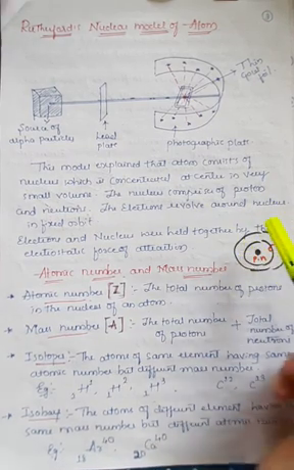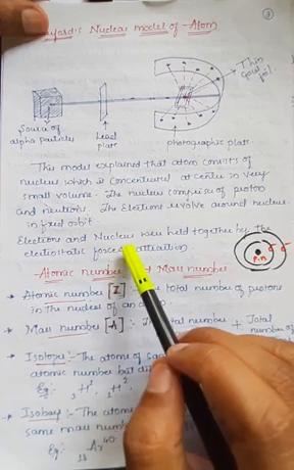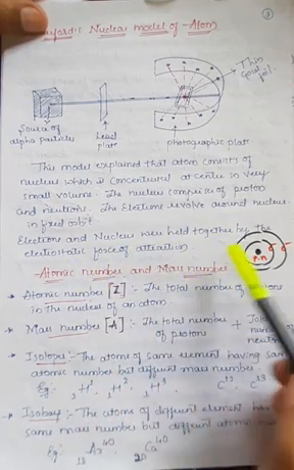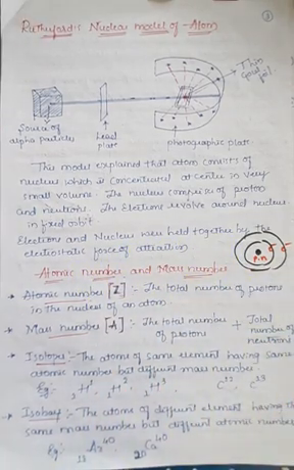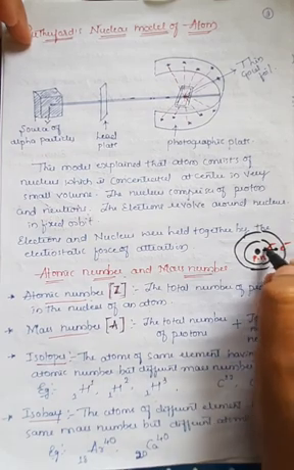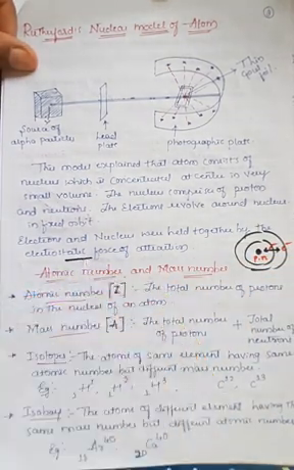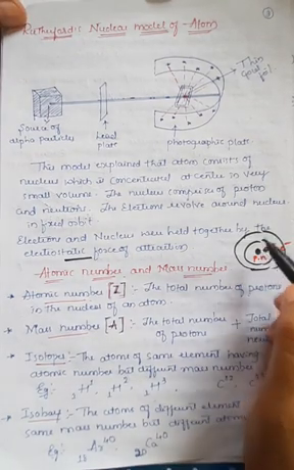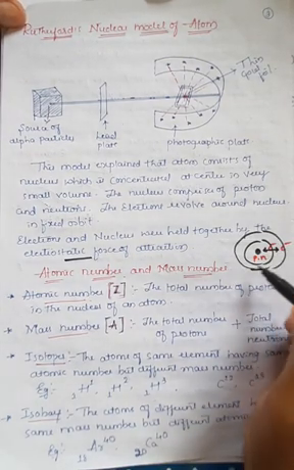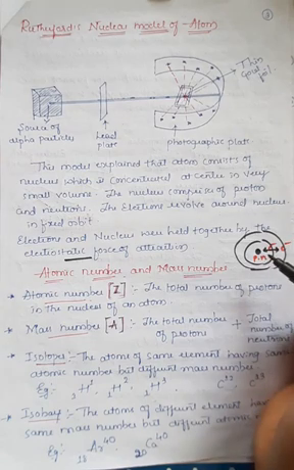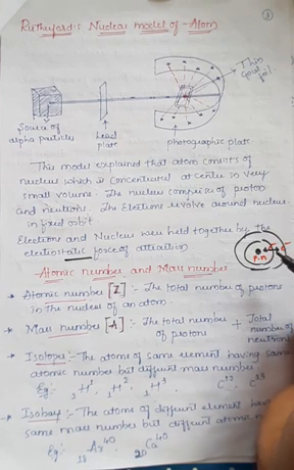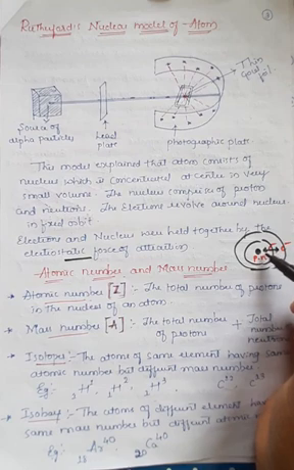We'll call it as orbits. The electrons and nucleus are held together by some kind of force which is known as electrostatic force. This electrostatic force is present between the electrons as well as the nucleus, because the nucleus is positively charged. It consists of protons and neutrons. Protons are positively charged, and neutrons don't have any kind of charge. Those are neutral. Therefore the overall charge in the nucleus will be positive.